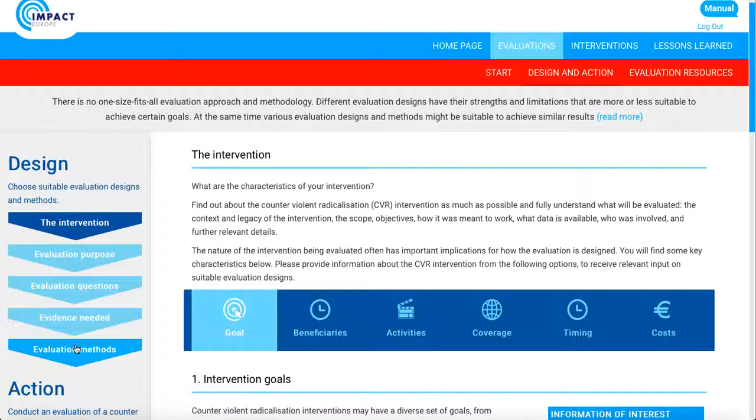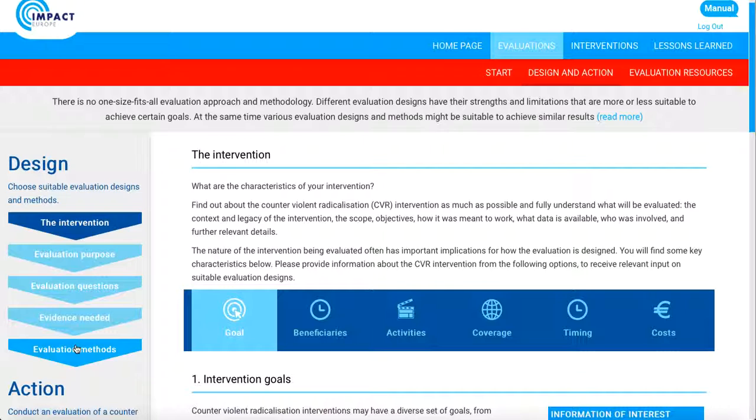This section of the toolkit is interactive and allows the end user to provide specific information about their program, which then tailors the evaluation, advice, and information of interest accordingly. Let's click through an example of how this section of the tool works.